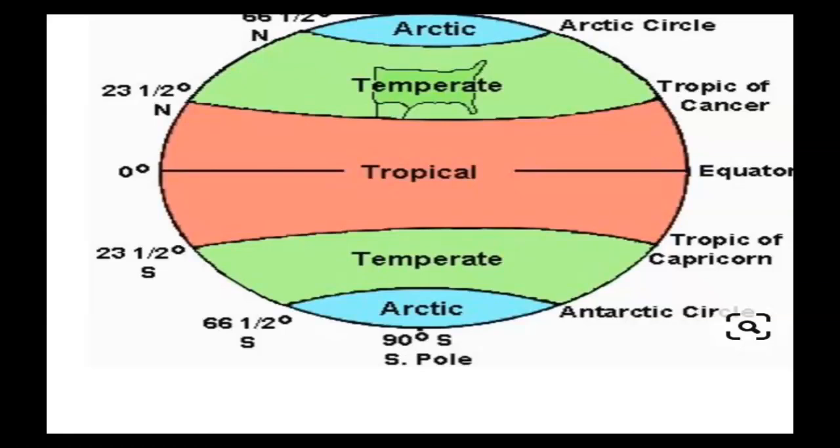Sometimes the sun does not rise or set for 24 hours, and the year is literally 1 day long, with 6 months of daylight and 6 months of night. Two places that are found in the frigid zone are Antarctica and Greenland.